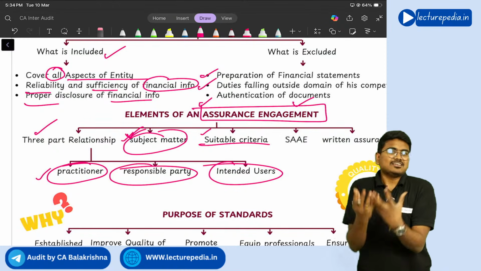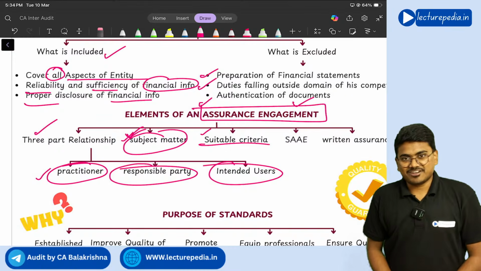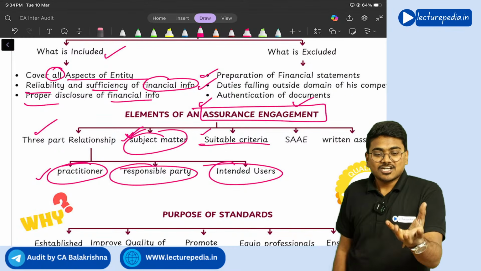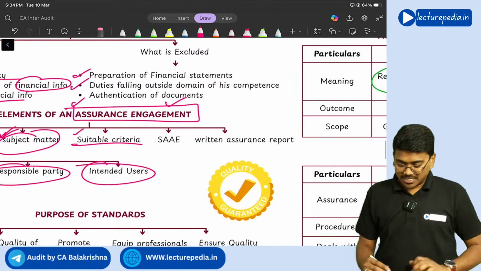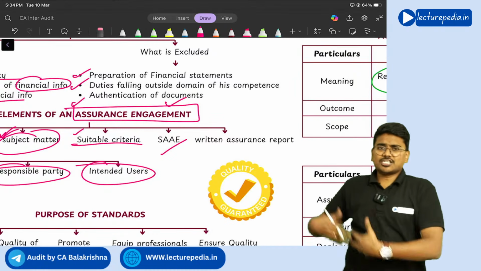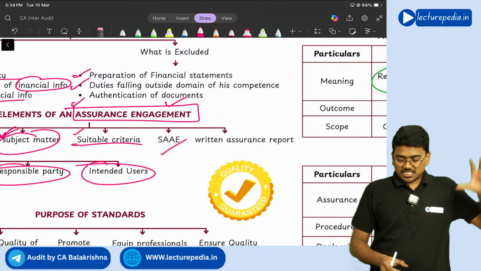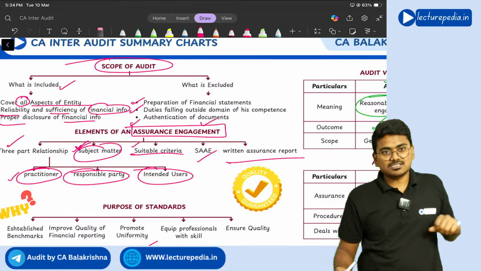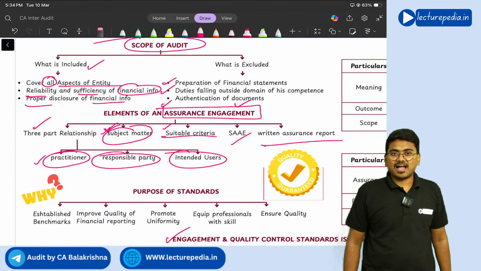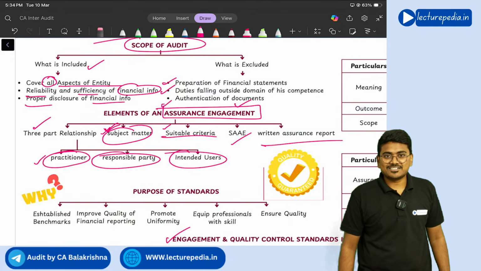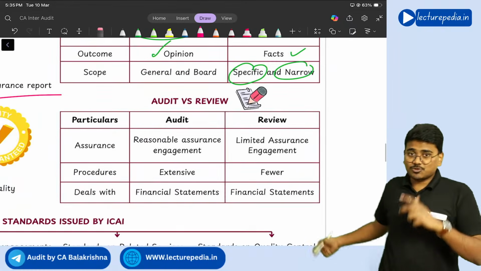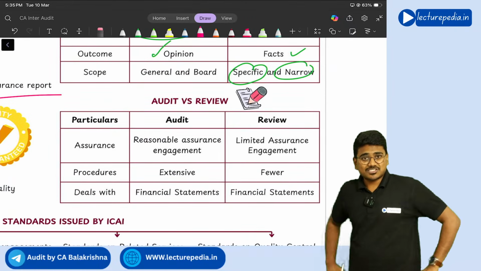Next element is sufficient appropriate audit evidence. Of course, in the audit, the main thing is the audit evidence that you obtain. That is also one of the elements of assurance engagement. And finally, the assurance report that you give, the written assurance report. So these are the 5 elements of the assurance engagement. Got it? Yes sir. Next, audit versus review. I have already explained audit versus review.